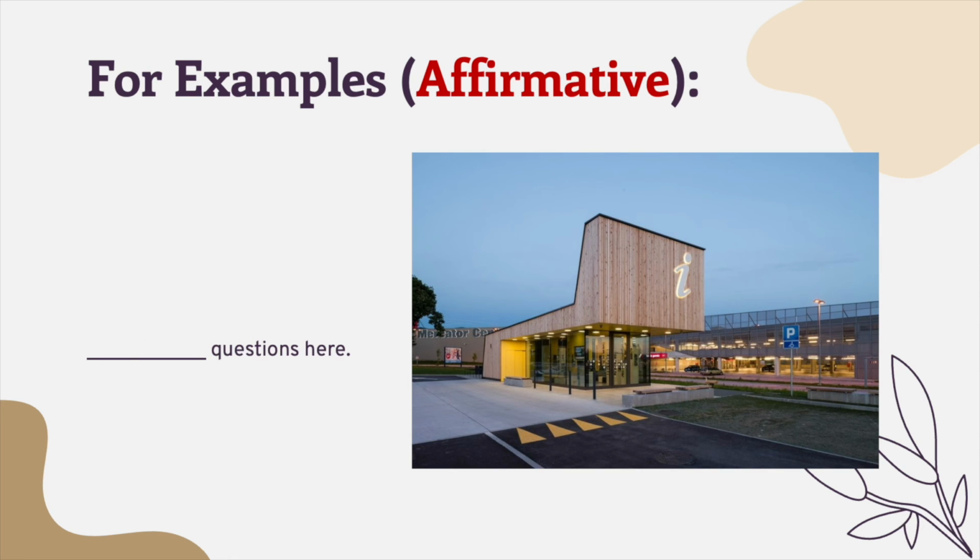Next, Tourist Information Center. What can you do at the Tourist Information Center? You can ask questions in this center if you are a tourist somewhere else. So, how are you going to make this become an affirmative imperative sentence? Ask questions here. So automatically, you know that the answer here should be ask questions here.